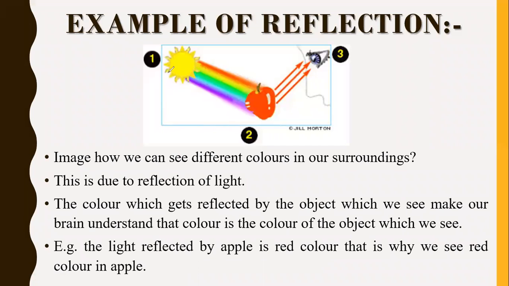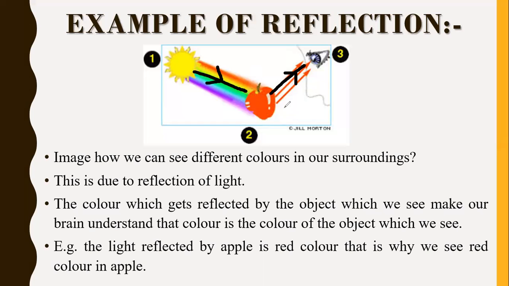Now the question is how we are able to see the color. The sun gives 7 colors, like a rainbow. When you see a rainbow, it is of 7 colors. The same goes for white color; white color is made up of 7 colors. So when the light falls on an object like an apple, all the 7 colors fall on the apple, then it bounces back only the color which the object actually is. The rest of the colors it absorbs, and only the red color bounces back and goes into the eyes. So that is why we are able to see the apple as red.